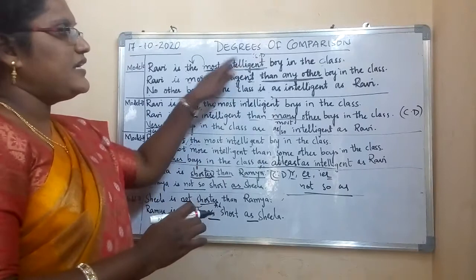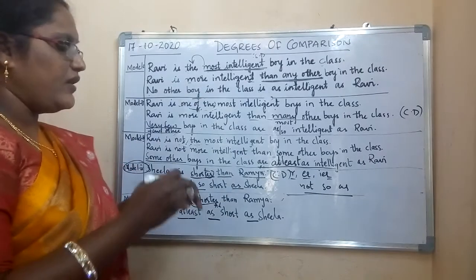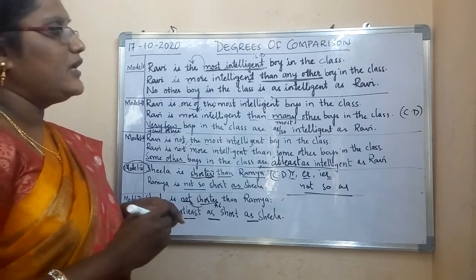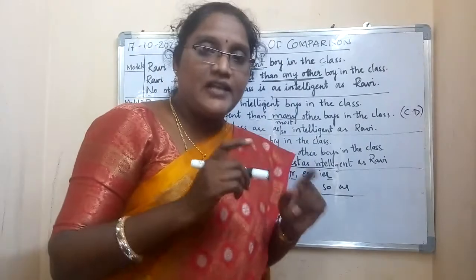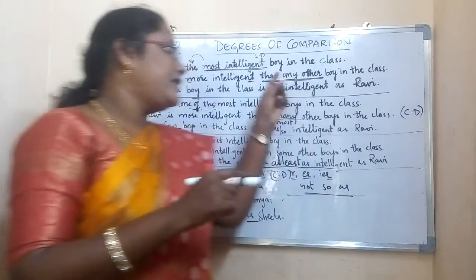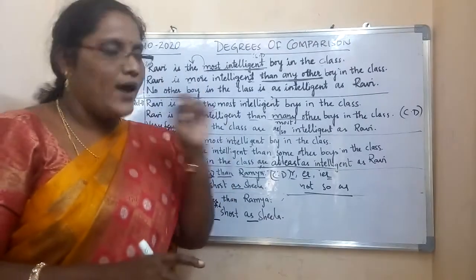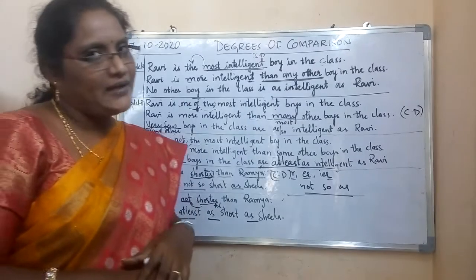For example, if this sentence is not given and the second sentence is given, that is comparative degree: Ravi is more intelligent than any other boy in the class. When you see than any other, immediately it should strike in your mind that this sentence is comparative degree of model 1. So that is the clue word, than any other.